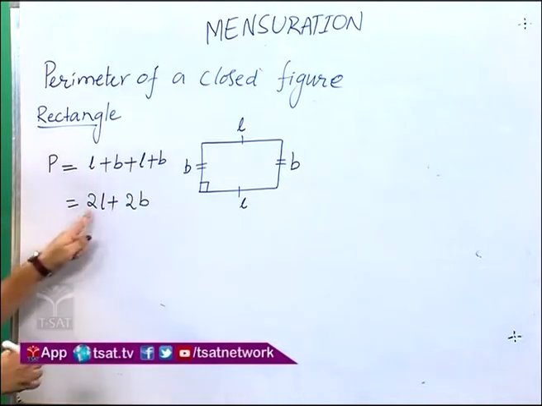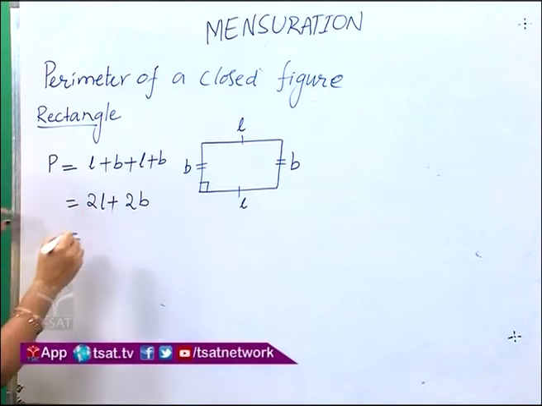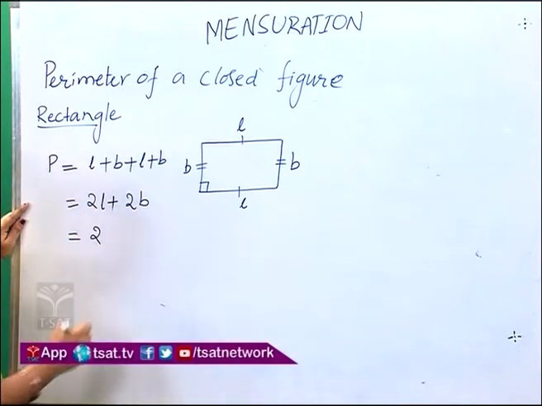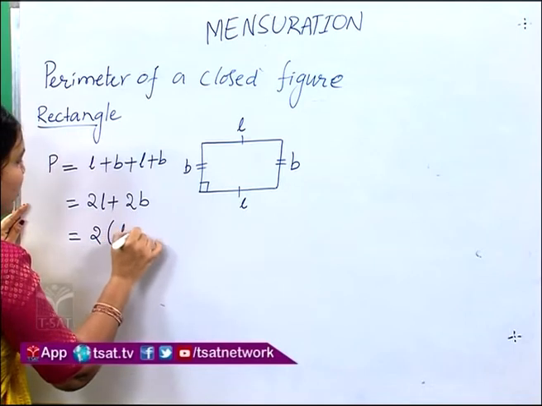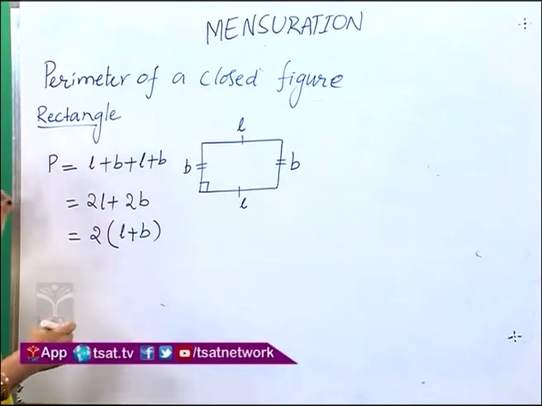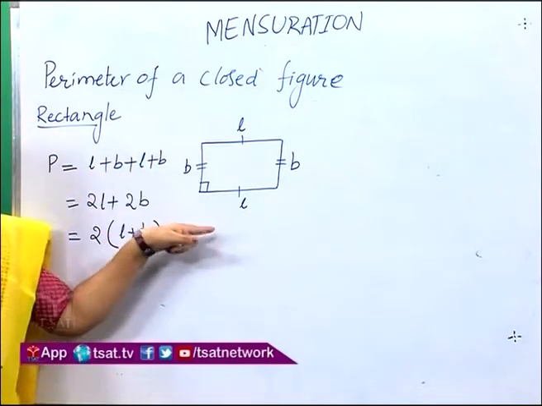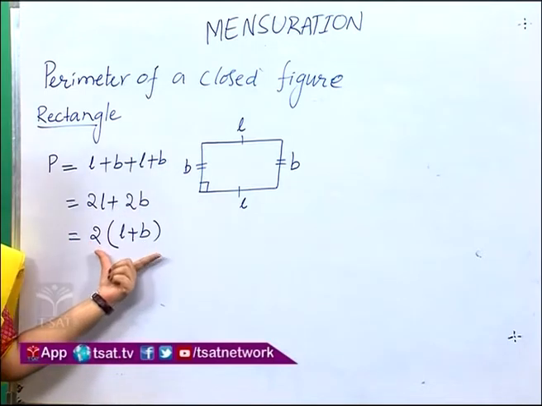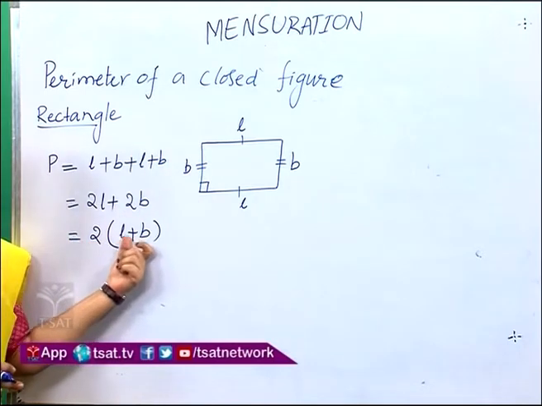Here 2 is common, so we can write it as 2 of L plus B. So generally, the perimeter of a rectangle is equal to 2 of L plus B.